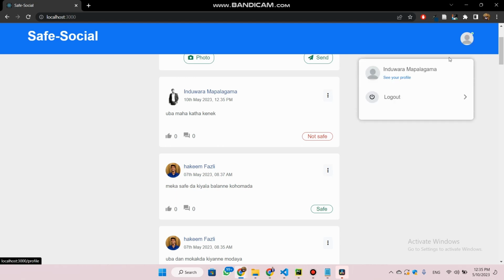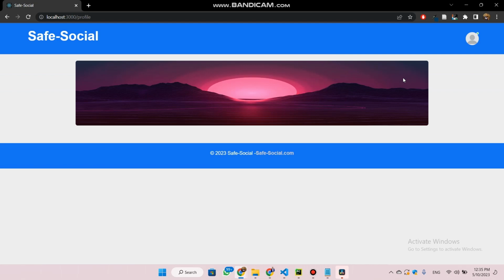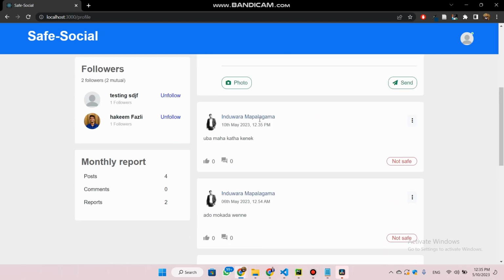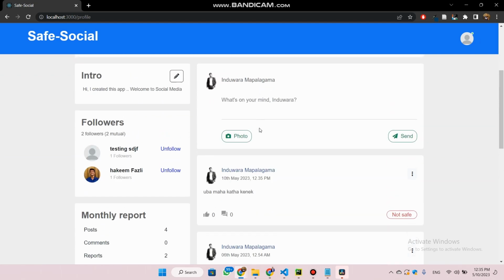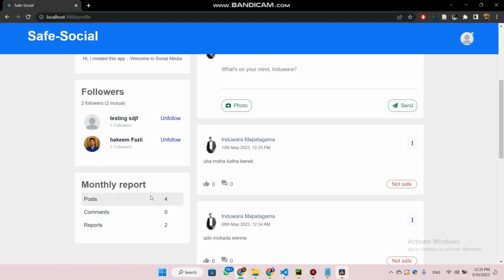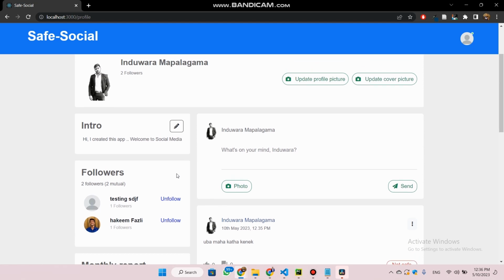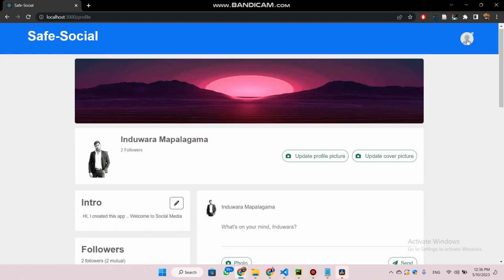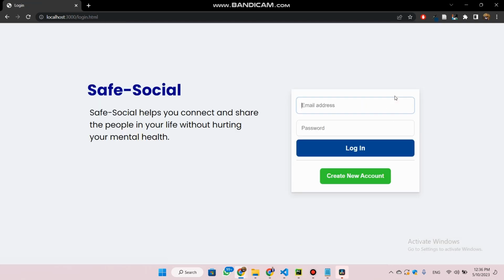So this would be the normal view. You can see the profile of the user, you can see the followers, you can see the posts and all of those kinds of things, and you can see the monthly post reports, like how many posts you have done, how many reports you have done, those kinds of things.